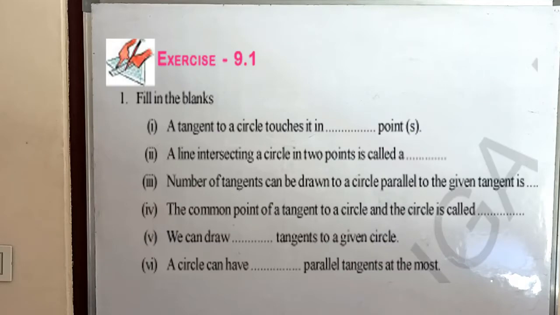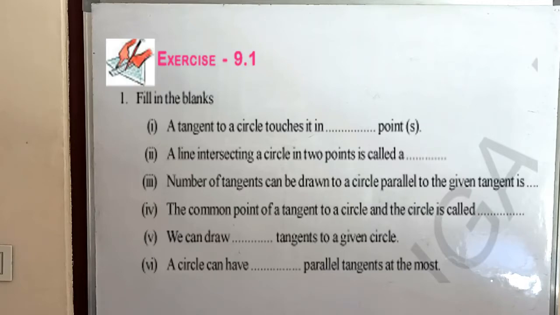Exercise 9.1. Fill in the blanks. First one: a tangent to a circle touches it in dash point or points. Tangent means intersecting the circle at one point only. A tangent to a circle touches or intersects at one point only. Suppose 2 points, then it is a secant. Intersecting at one point to a circle is a tangent. So here, 1 point only.